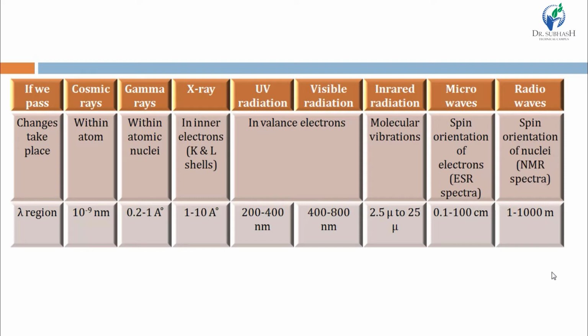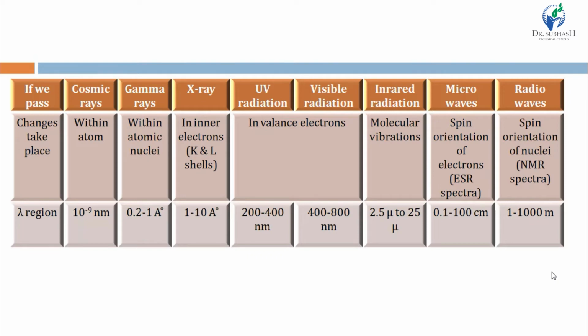Here the wavelength region, which we have already seen: wavelength region of cosmic rays is 10 raised to minus 9 nanometer, then of gamma rays is 0.2 to 1 angstrom, then of X-rays is 1 to 10 angstrom, UV region is 200 to 400 nanometer, visible region is 400 to 800 nanometer, IR region is 2.5 to 25 micron, microwave region is 0.1 to 100 centimeter, and wavelength region of radio waves is 1 to 1000 meter.